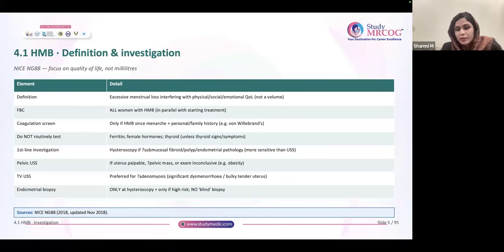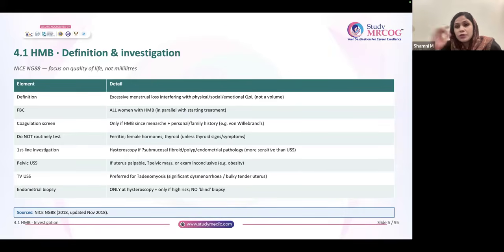She should not have postcoital bleeding. She should not have intermenstrual bleeding. She should not have any pressure symptoms. So if at all the complaint is just heavy menstrual bleeding, you may start tranexamic acid directly. You need not examine the patient also.